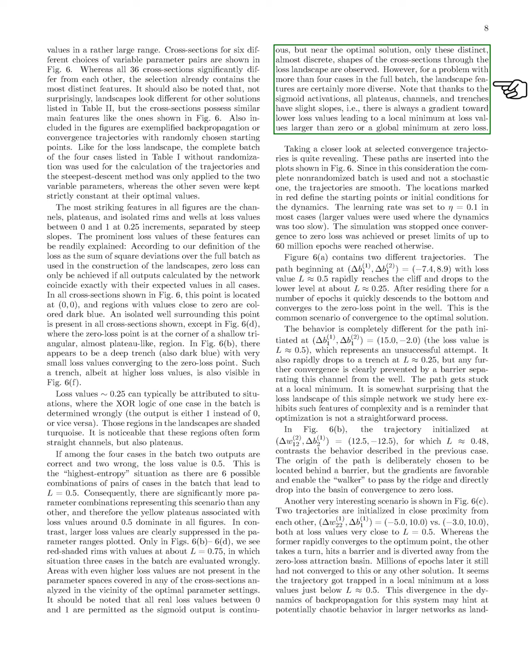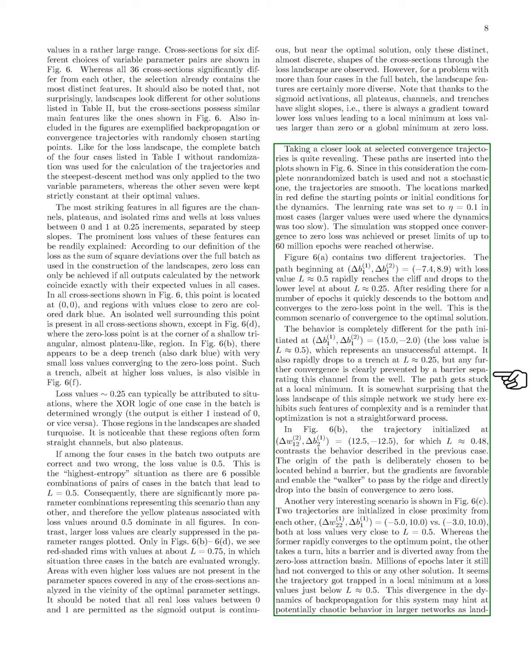For problems with more than 4 cases, the landscape features become more varied. Thanks to sigmoid activations, all plateaus, channels, and trenches have slight slopes, indicating a gradient toward lower loss values. Examining selected convergence trajectories reveals interesting patterns.